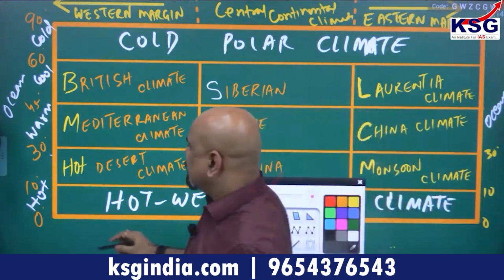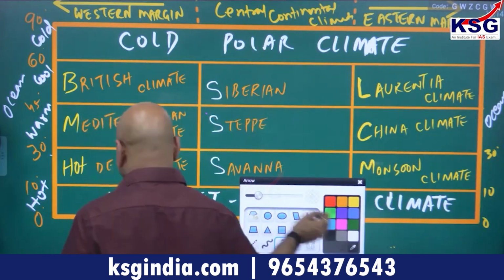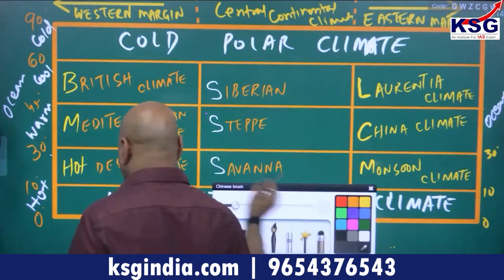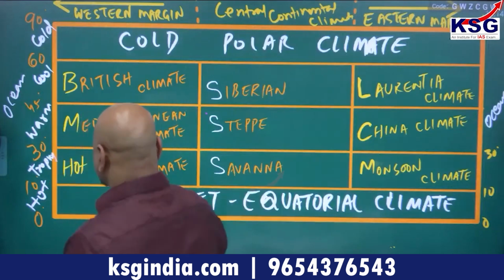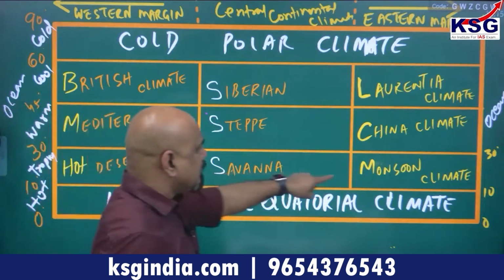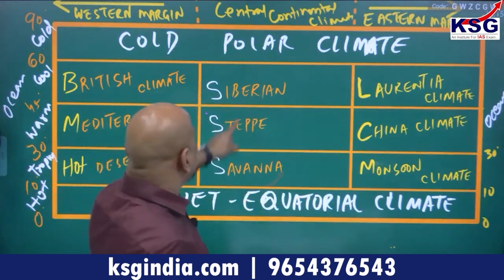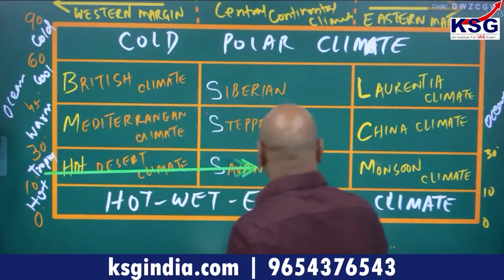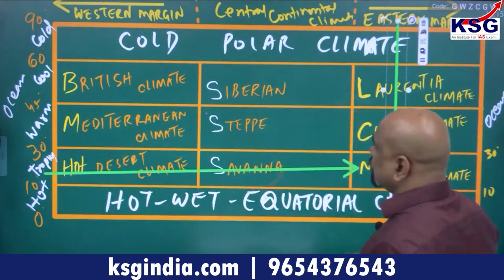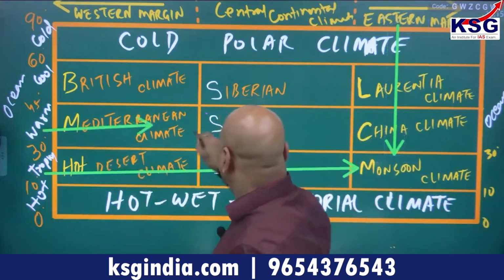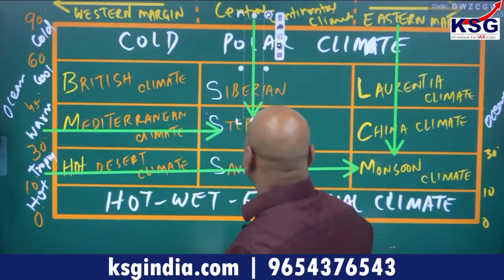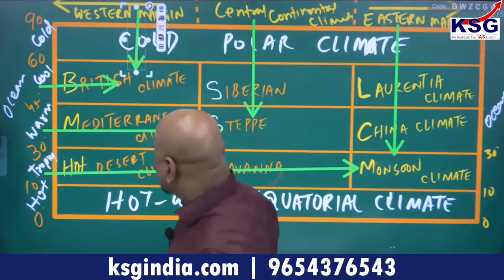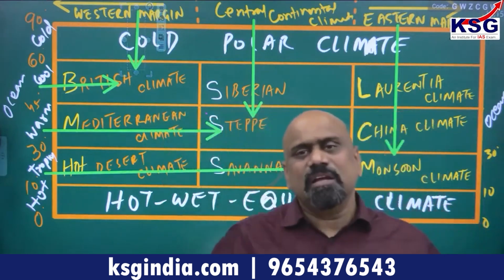If I say, this is hot tropical region, this one. Up to 30 degree is hot tropical area, hot tropical region. So hot tropical eastern margin is monsoon. Hot tropical central continental is savanna. Look at here. Hot tropical eastern margin monsoon. Warm temperate central continental steppe. Got it? Cool temperate western margin is British. Alternate name of the climate is given here.